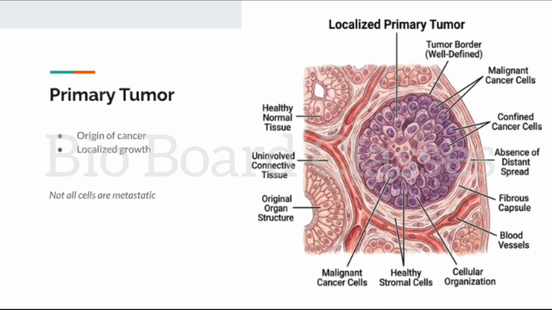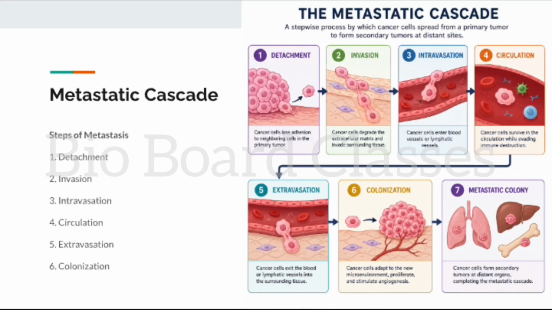The journey of metastasis is often called the metastatic cascade. This process consists of several sequential steps. A cancer cell must detach from the primary tissue, invade surrounding tissue, enter a blood or lymphatic vessel, survive circulation, exit into distant tissue, and finally establish a secondary tumor. Failure at any step can prevent metastasis.